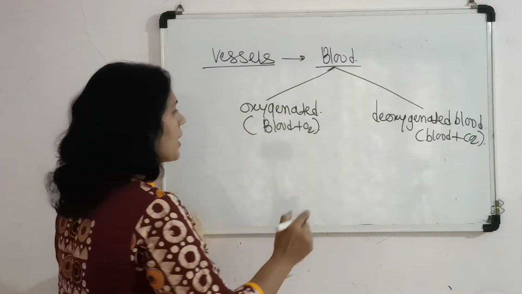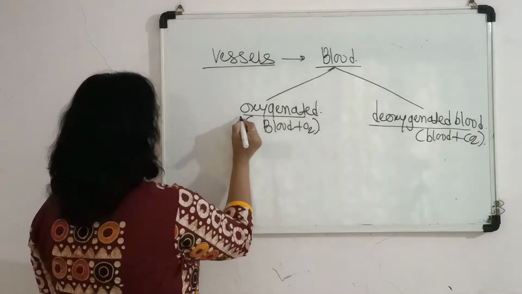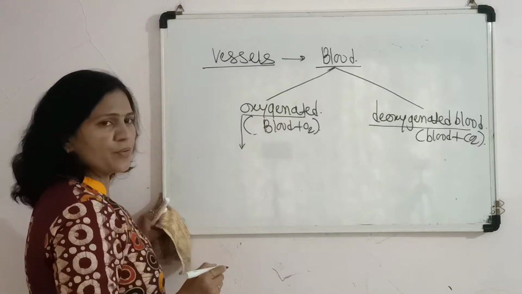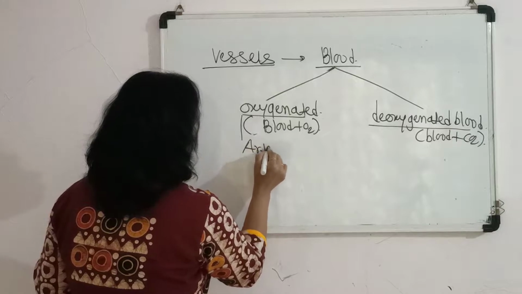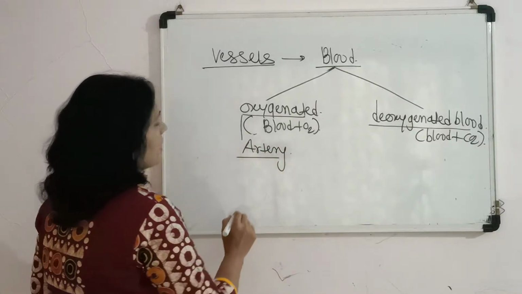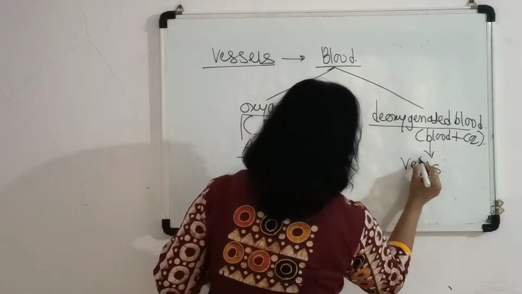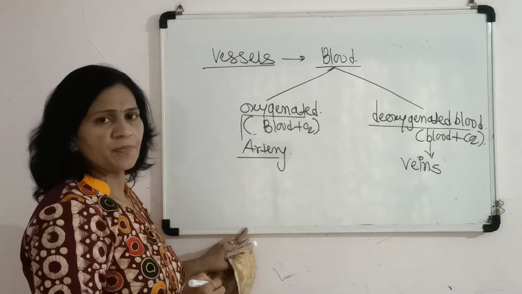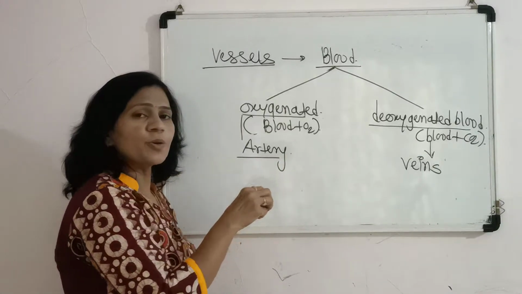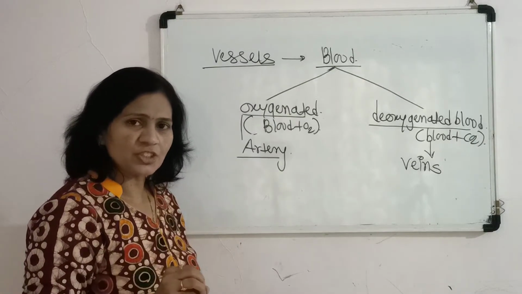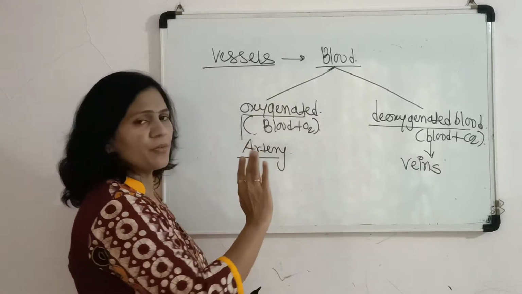This oxygenated and deoxygenated blood is carried through different vessels. Oxygenated blood is carried through arteries and deoxygenated blood is carried normally by veins. Now we will discuss the major structure, location and function of arteries and veins.